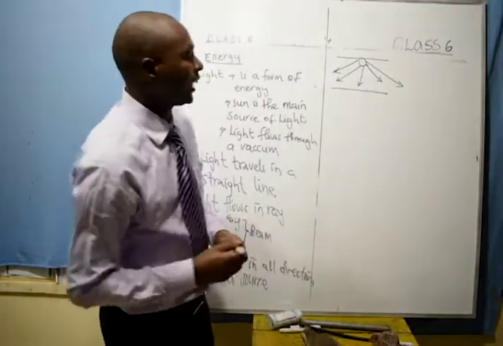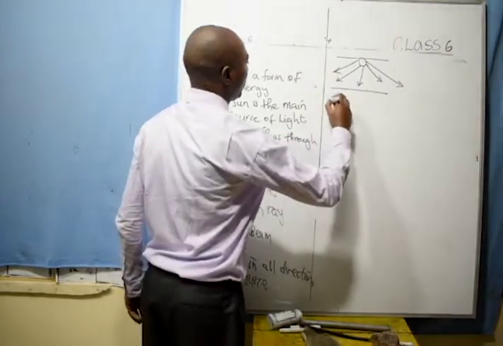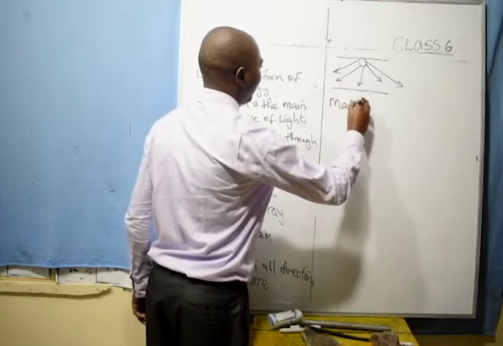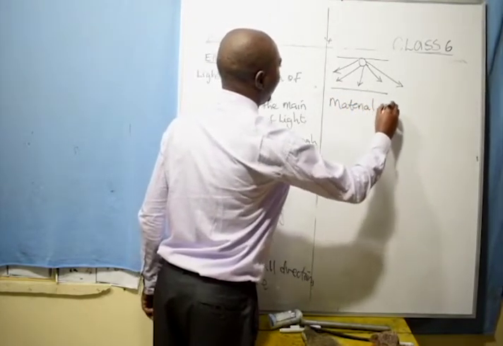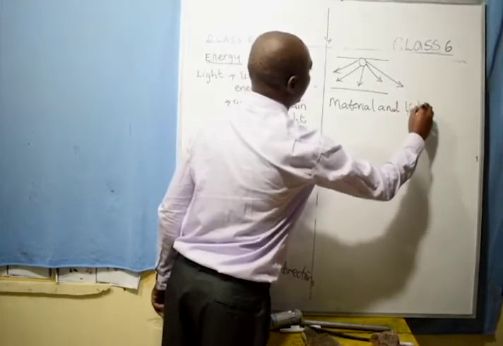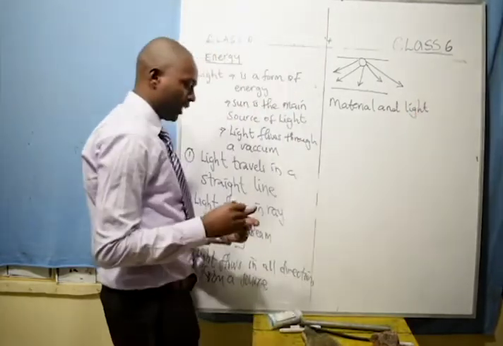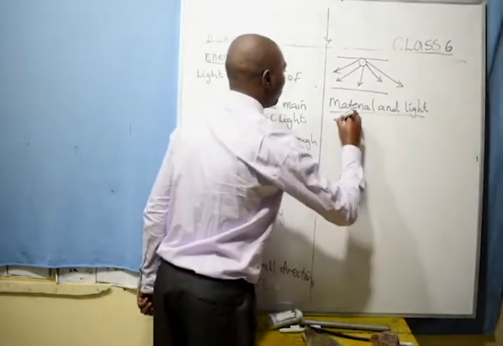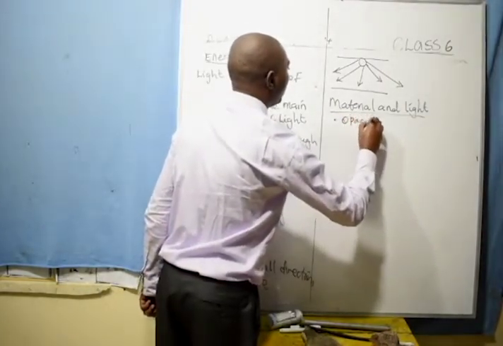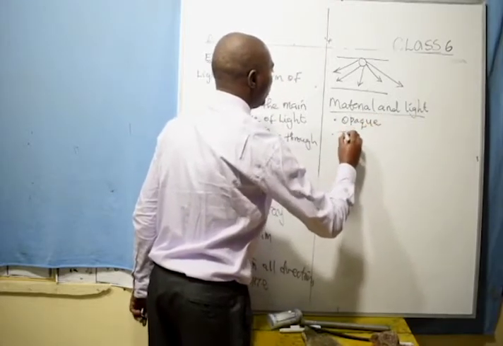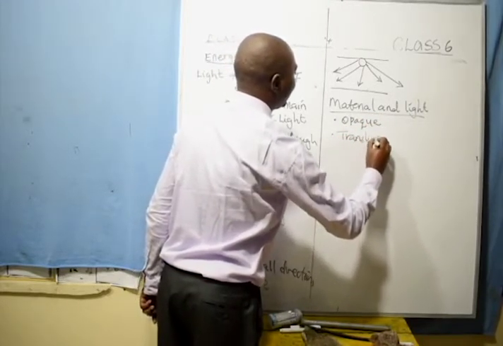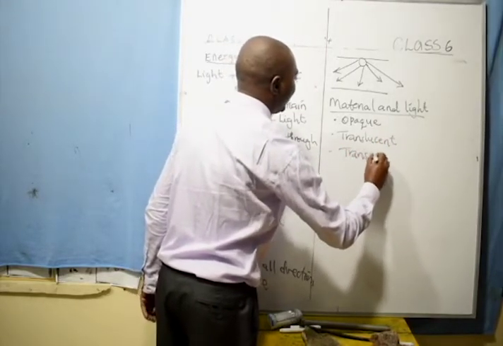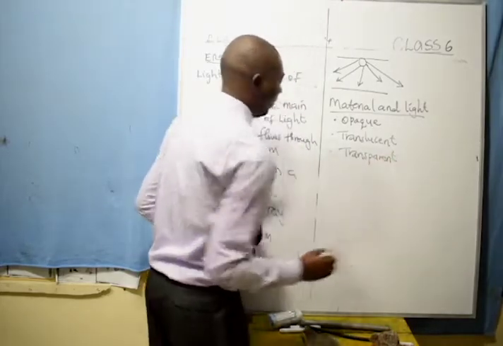Now I want to discuss material and light. There are some materials that allow light to pass through them, and others will not. So we have three types of material: opaque materials, translucent materials, and transparent materials. And I have the three of them here.